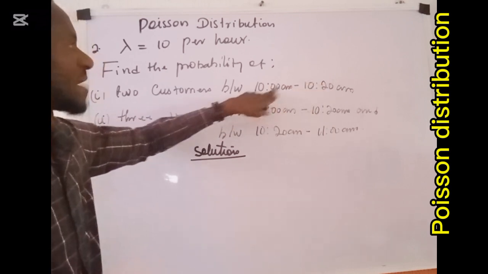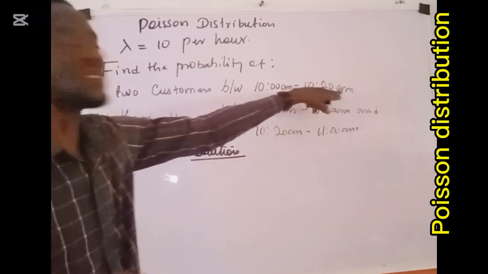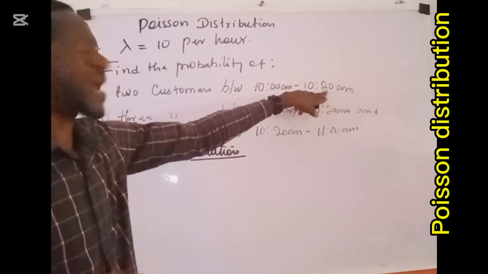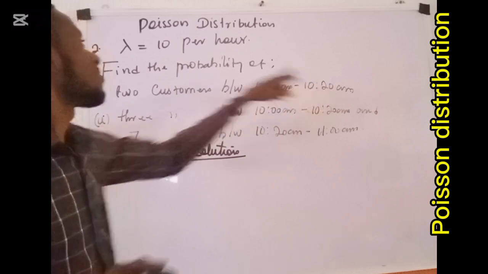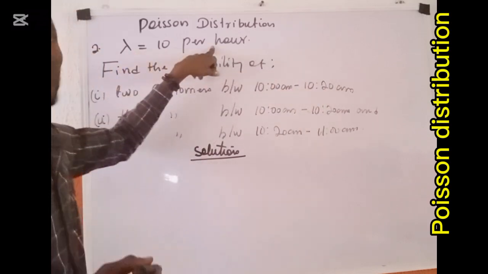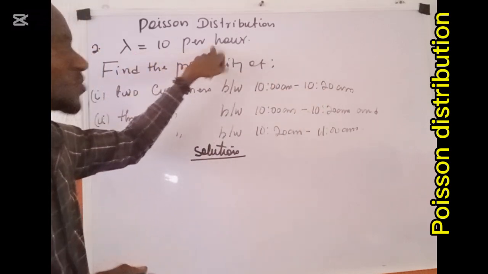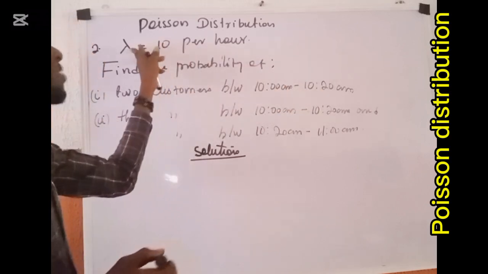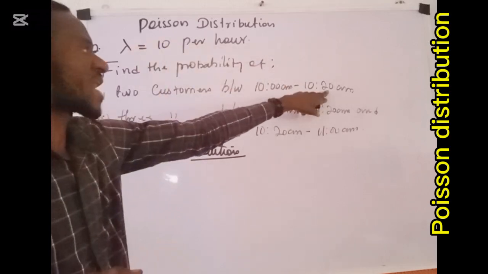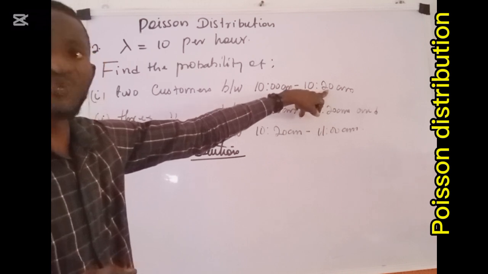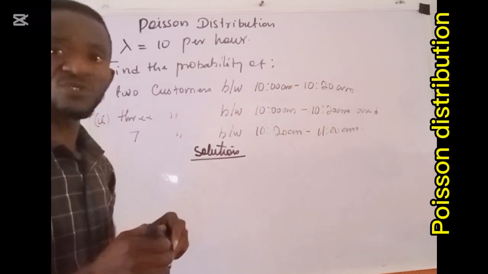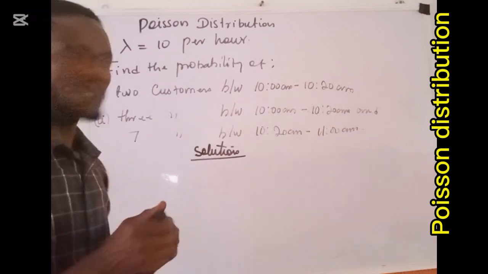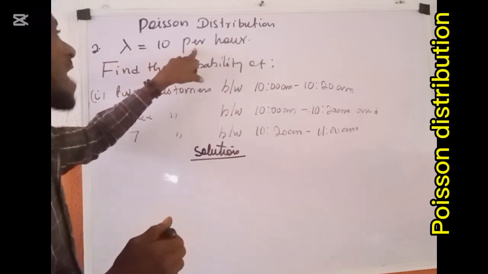This is 10 a.m., this is 10:20 a.m., so what we have here is 20 minutes. But the lambda is given to us per hour. So we first need to know what lambda should be when we are discussing 20 minutes, because the interval is no longer per hour.